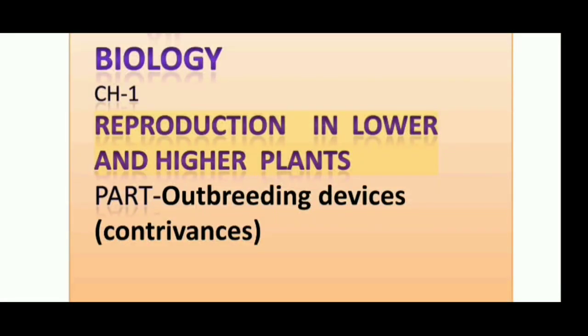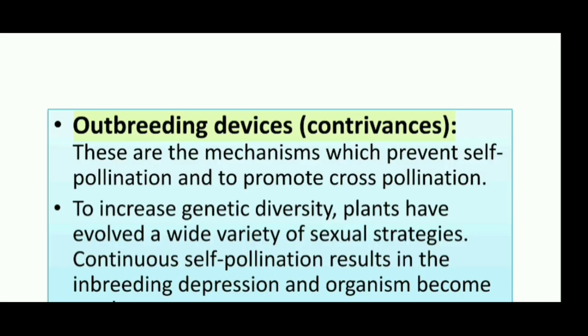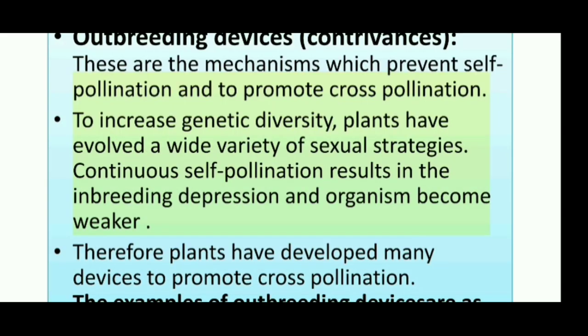Reproduction in lower and higher plants. Outbreeding devices: contrivances. These are the mechanisms which prevent self-pollination and promote cross-pollination.